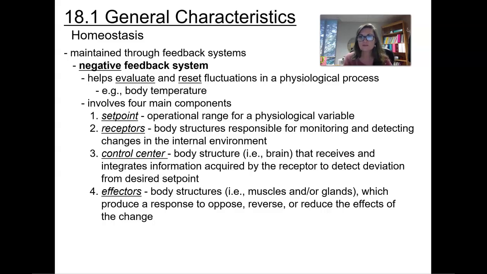Then lastly, we have the effectors. These are going to be the body structures such as muscles or glands, which are going to produce a response to oppose, reverse, or reduce the effects of change. And so in a negative feedback loop, you're trying to go against what's happening. So if you're getting too hot, it wants to cool you down. If you're getting too cold, it wants to heat you up. So these are always going to be opposites. Most feedback systems are going to be negative feedback systems.